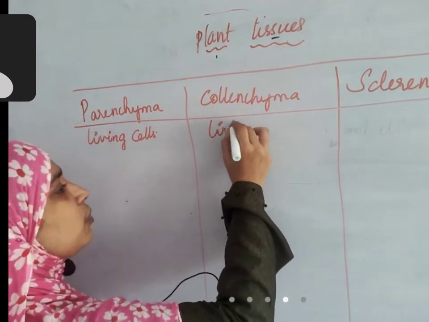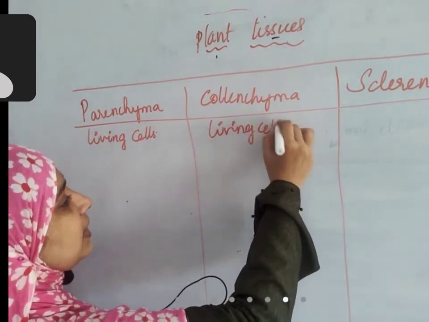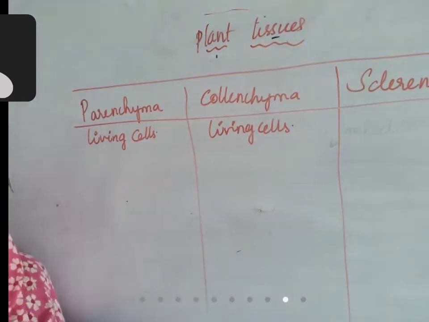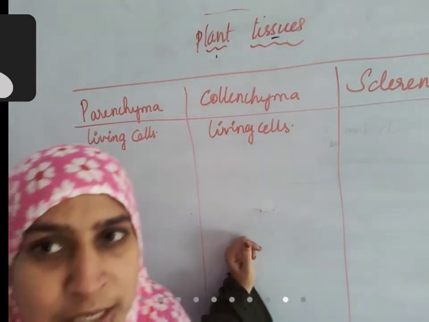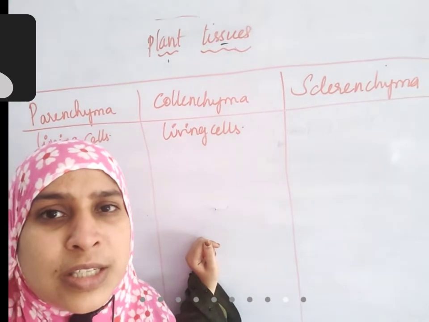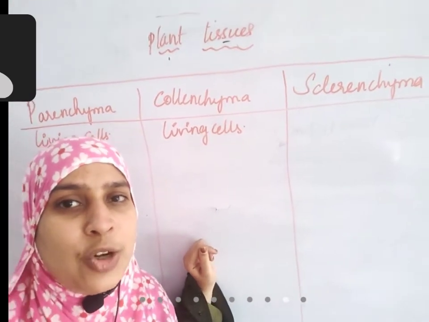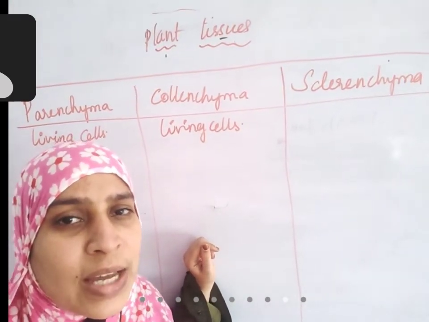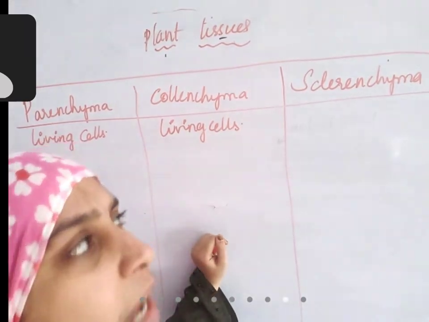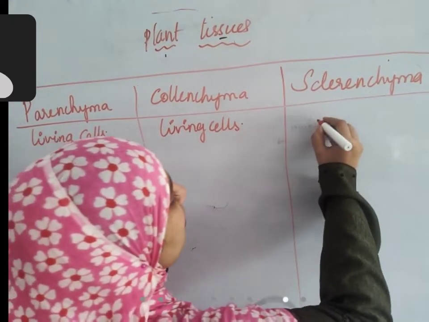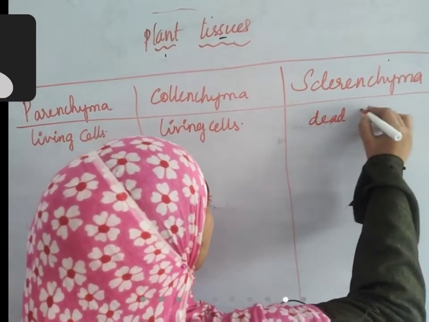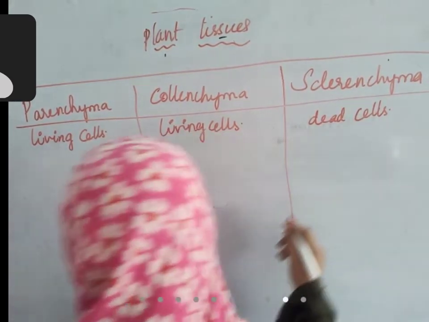Collenchyma is also composed of living cells. But sclerenchyma, very soon after it is formed, turns into a dead tissue. The cytoplasm gradually dries off, the cell wall becomes thick, and as a result sclerenchyma is composed of dead cells. Okay?